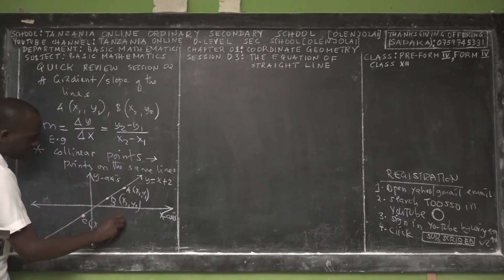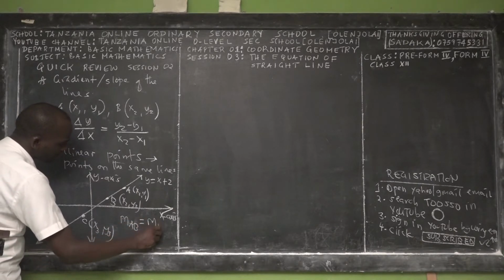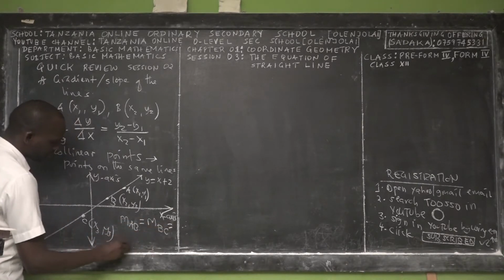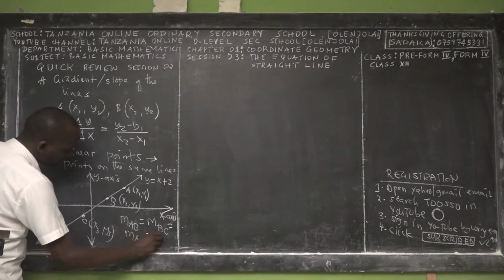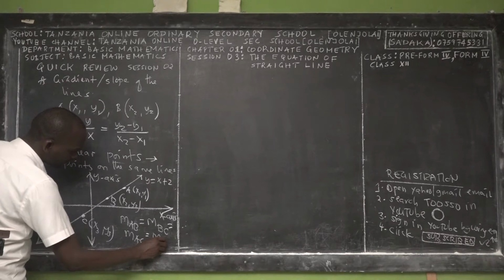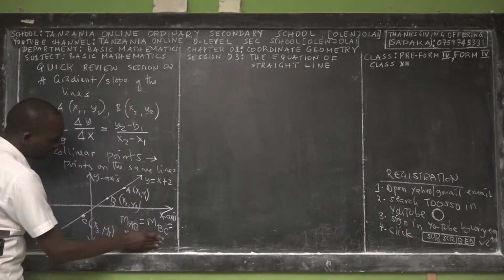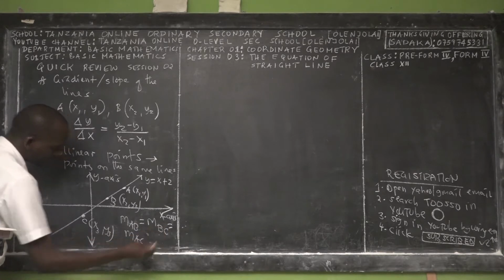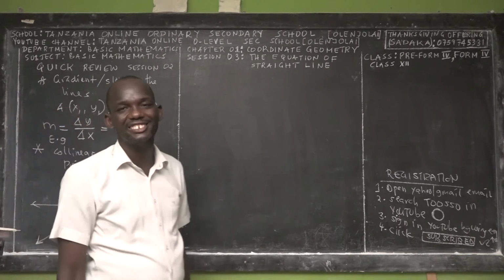If we find that the gradient of AB is equal to the gradient of BC, is equal to the gradient of AC, so we have those 3 possibilities, and these gradients are the same, then we say that points A, B, C are collinear points. Otherwise, they are not collinear points.